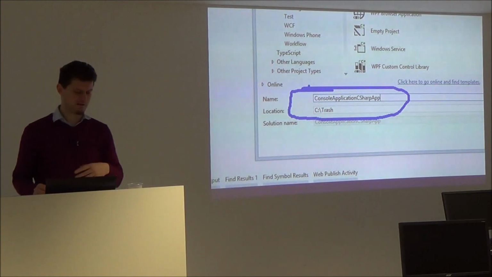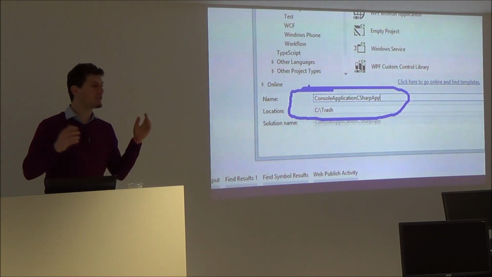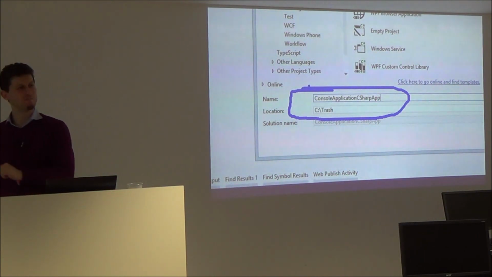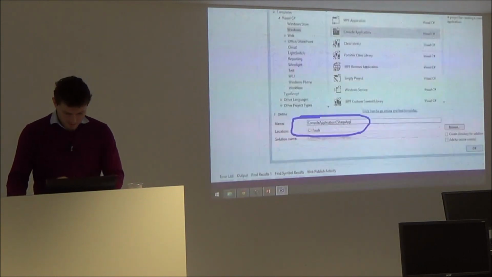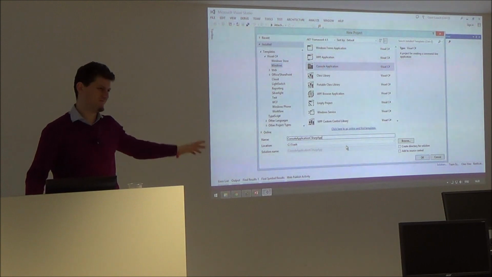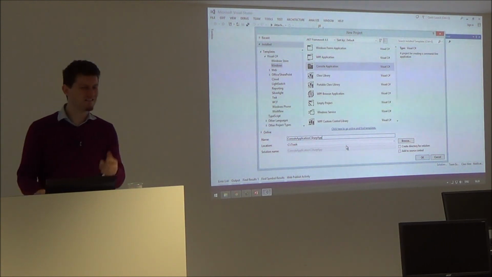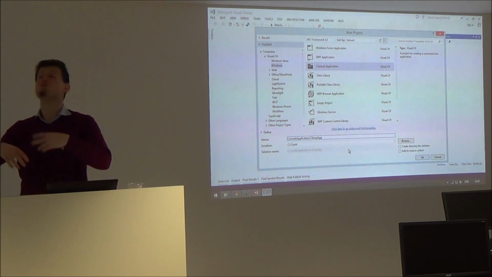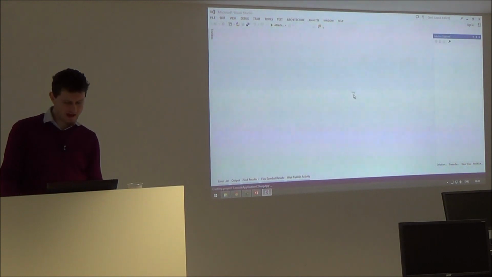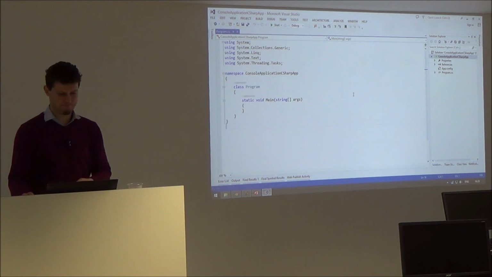For example, if the application will print what the time is, please name it Current Time, or Time, for example. So, we have a name. We shall play with C#. There is no certain idea what we shall do. We will just play. We try some things, etc. Okay, we click OK, and it creates a program.